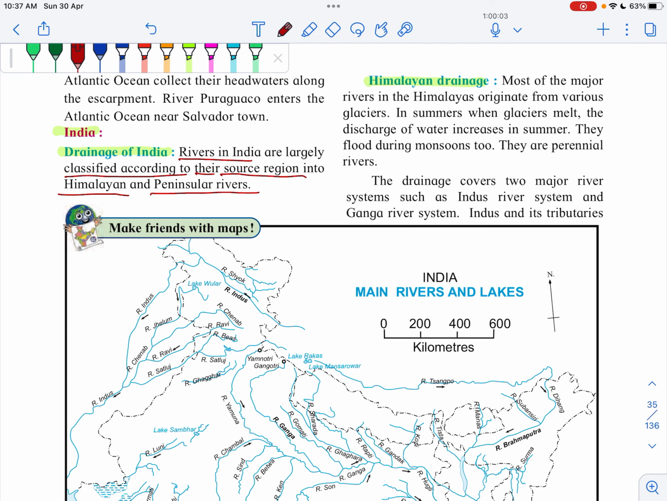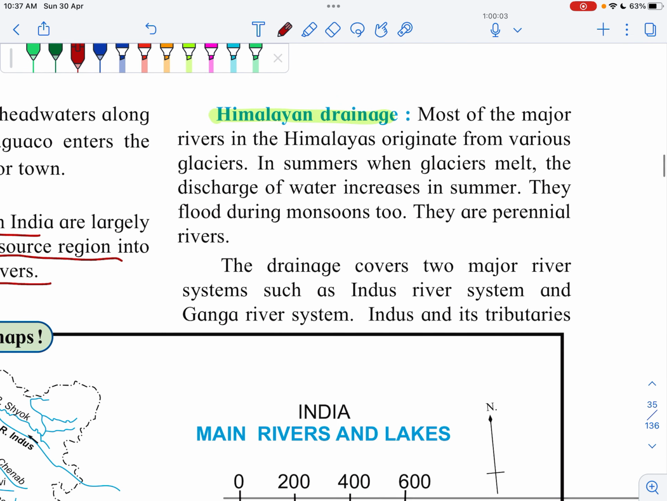First we will see the Himalayan drainage. If you see, most of the major rivers in the Himalayas originate from various glaciers. For example, you will see Gangotri Glacier, Yamunotri Glacier. From Gangotri Glacier, the river Ganga originates. From Yamunotri Glacier, the river Yamuna originates. So this point you have to remember that most of the major rivers in the Himalayas originate from various glaciers.